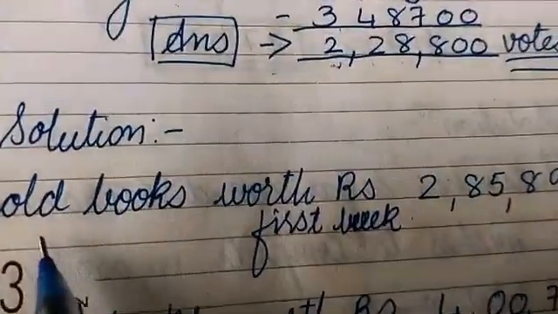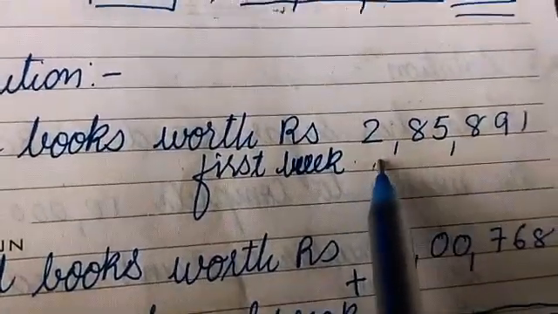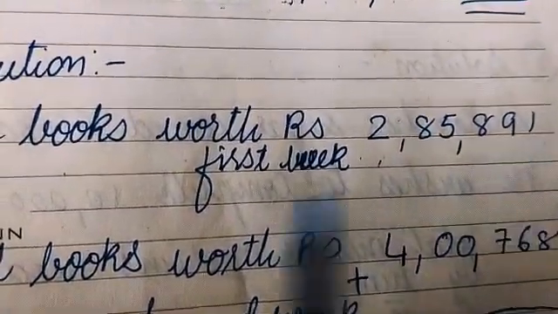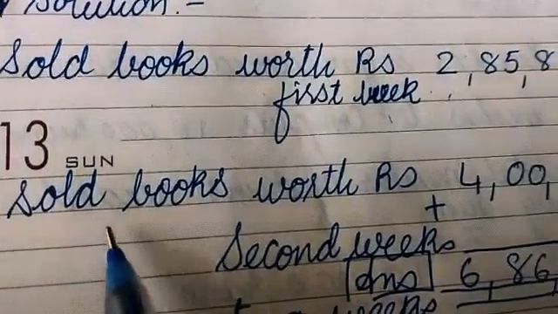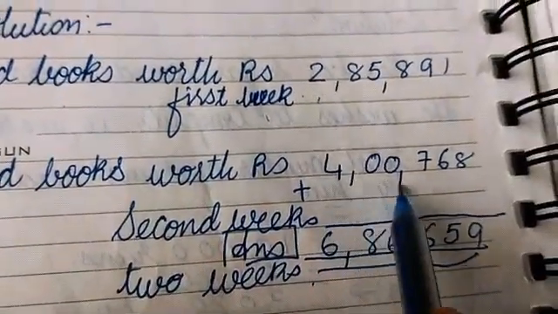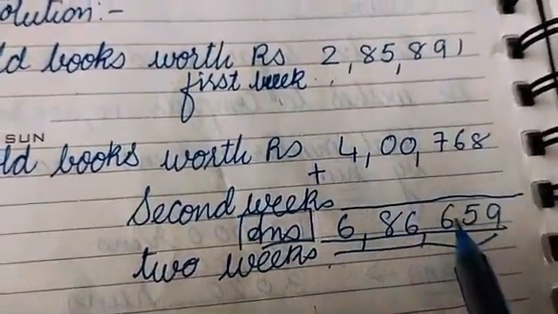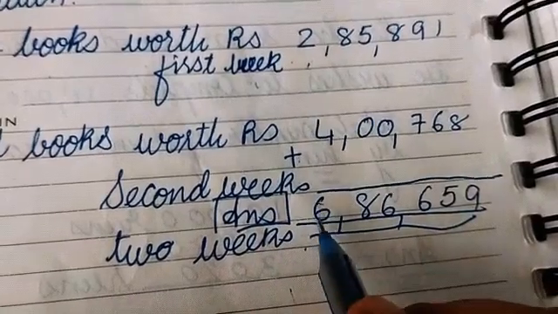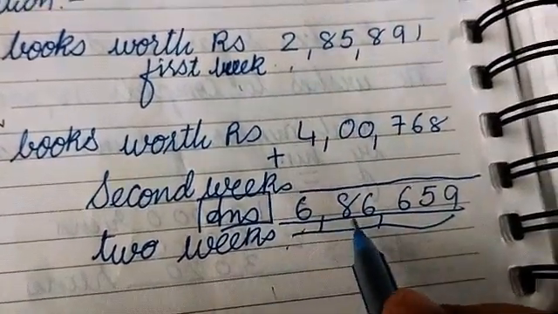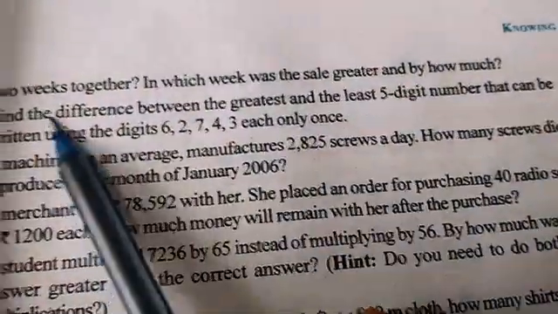So how will we do? The solution is, the books sold are worth rupees 285,891 for the first week. And for the second week, it is 400,768. So first week and second week, just add the 2 weeks. After adding the 2 weeks, we will get 686,659.